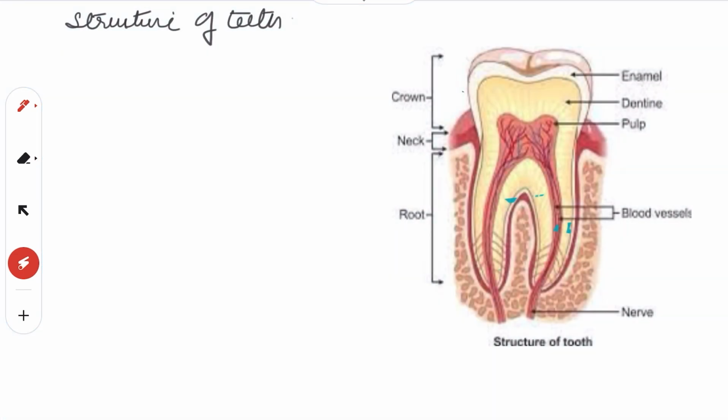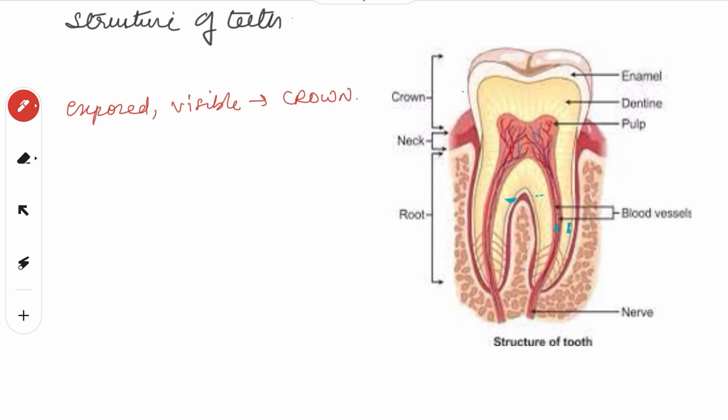Now next we come to the structure of teeth. Now the part of the tooth which is exposed, which is visible, that is called your crown, right? So this is your crown, this part which is visible to you, right? The part of the tooth which is covered by the bone or the socket, which is hidden in the socket, that is called your root of the tooth.